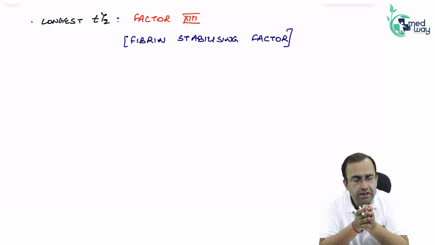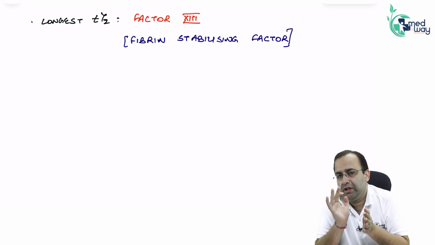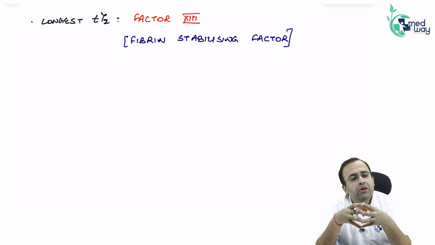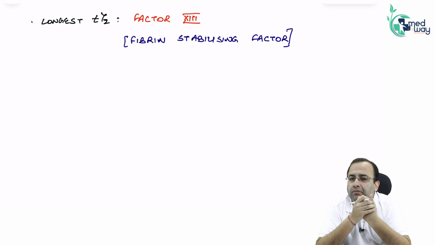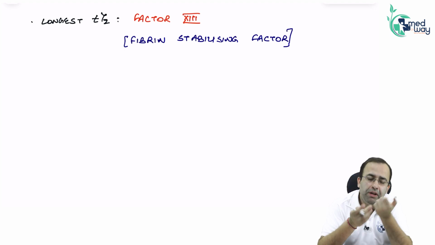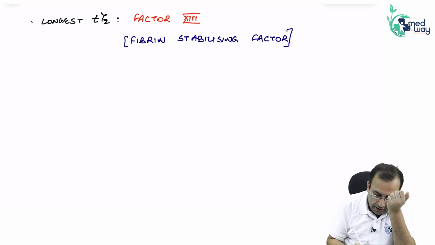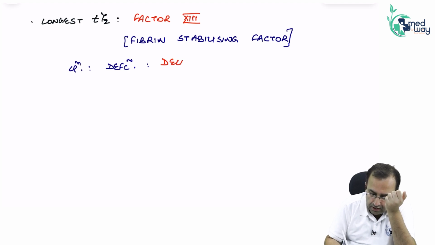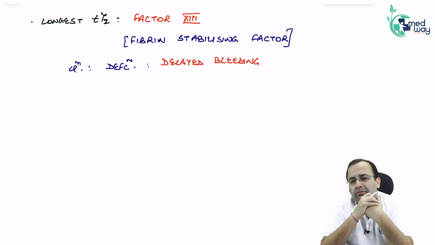If fibrin stabilizing factor is deficient, the fibrin clot is not stable, leading to delayed bleeding. So, clinically, deficiency of factor 13 causes delayed bleeding. So, when was the first time you bled?